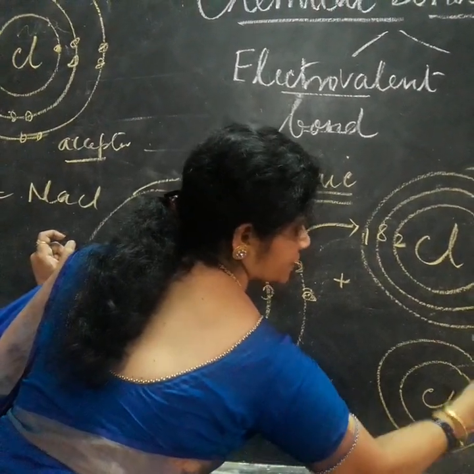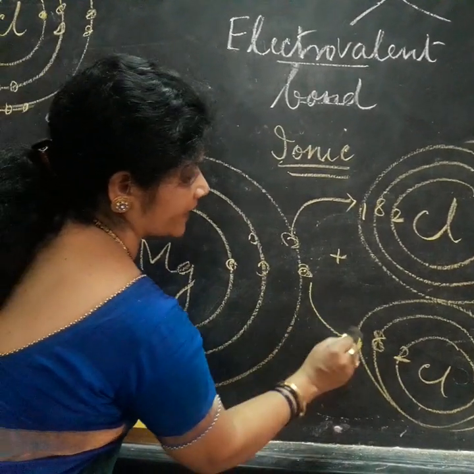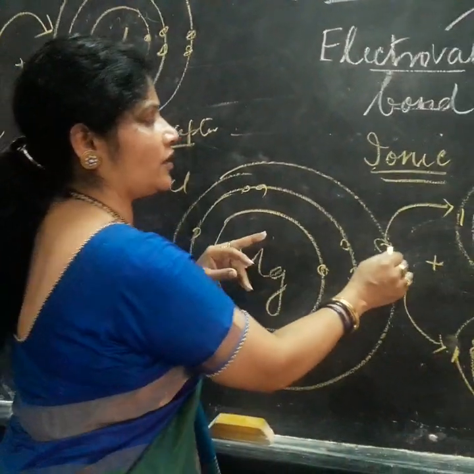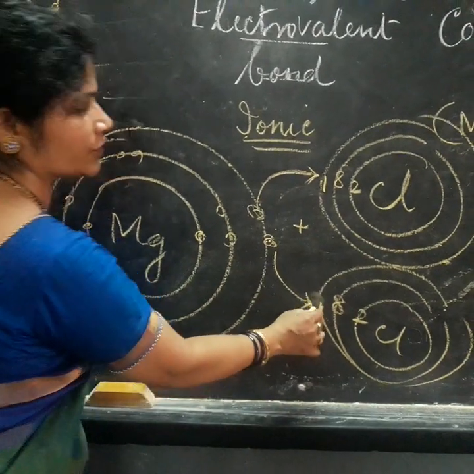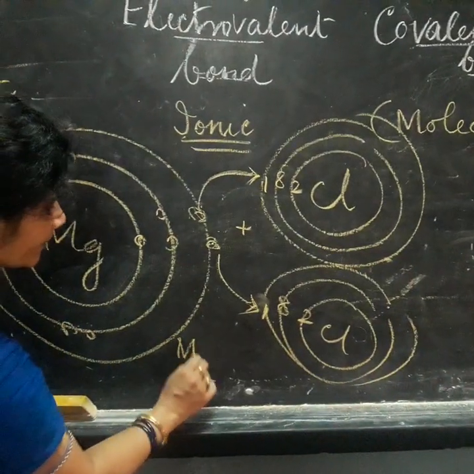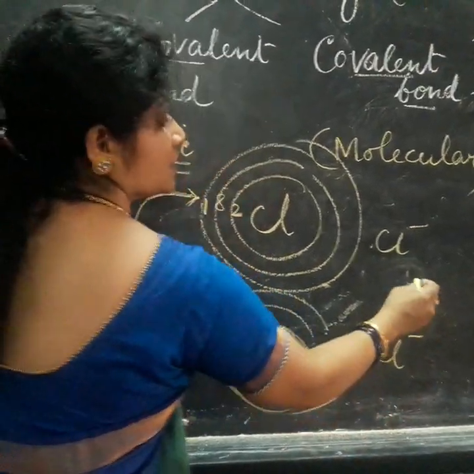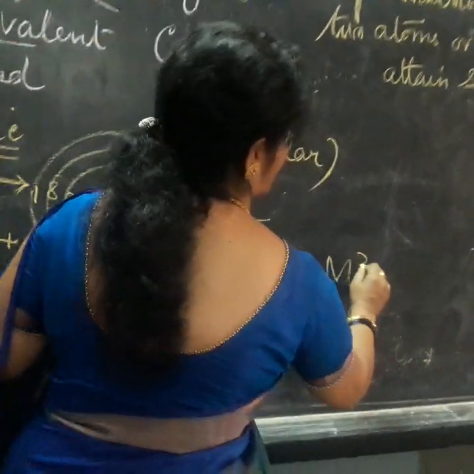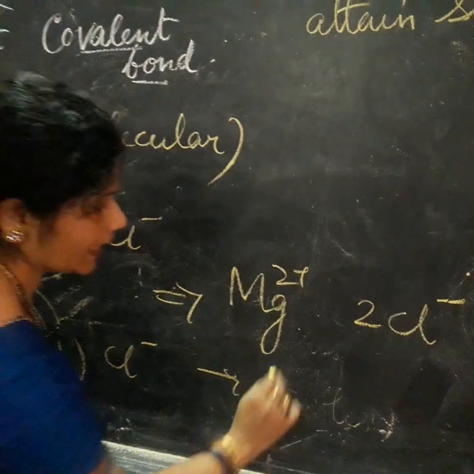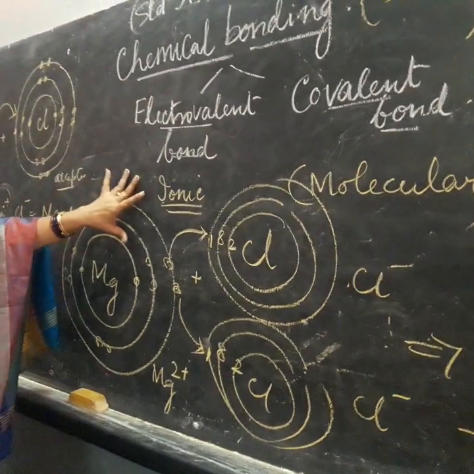Another chlorine will accept 1 more electron from this 2, 8, 2. So as magnesium is donating 2 electrons, 1 electron is transferred to this chlorine, another electron is transferred to another chlorine atom. So this magnesium donates 2 electrons, Mg2+, and each chlorine atom becomes Cl-, Cl-. So we write this as Mg2+ 2Cl-. It will form MgCl2. This is the ionic bond.